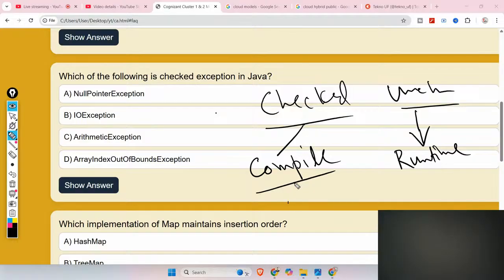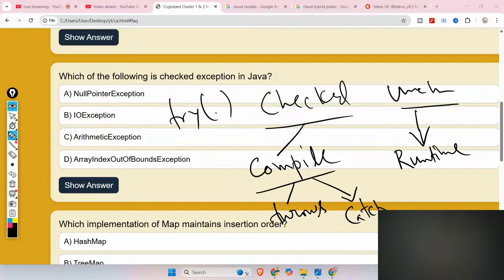One is using the throws keyword, and the other is using the try catch method. Okay, let's say you are handling one method. Let's say file not found, or database related problems, network problems. If these exceptions happen, then you have to handle them before runtime. Okay, that means at compile time you have to handle those exceptions.